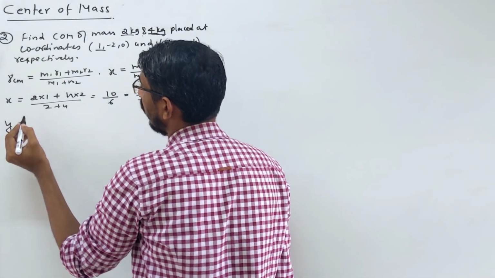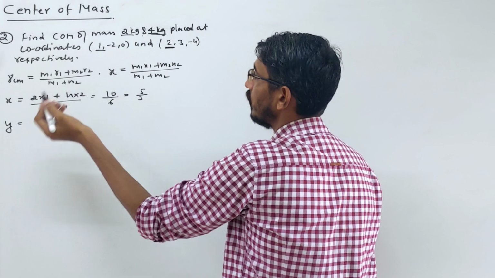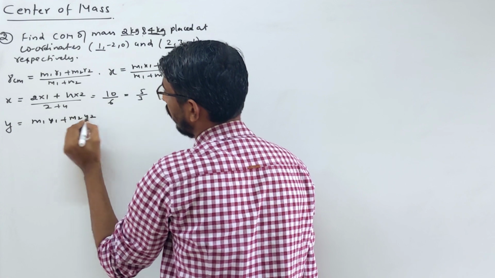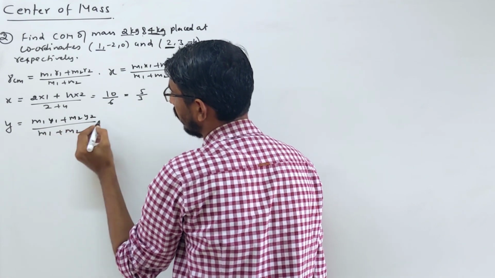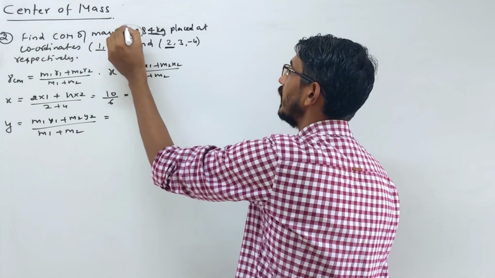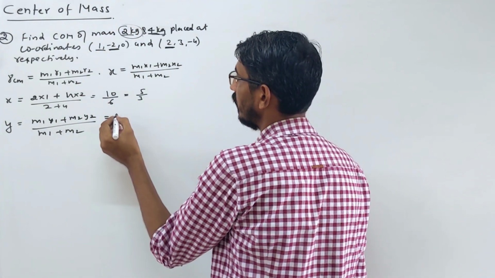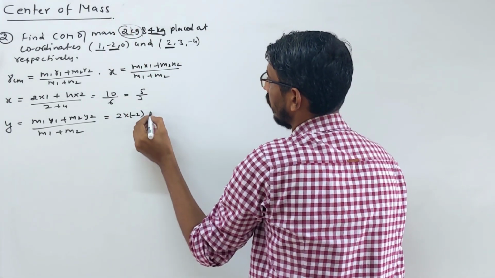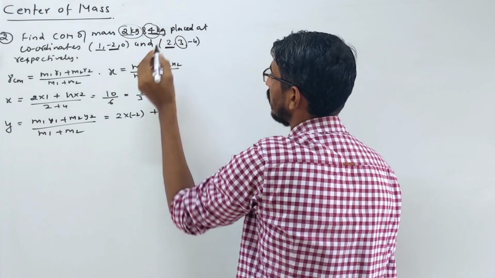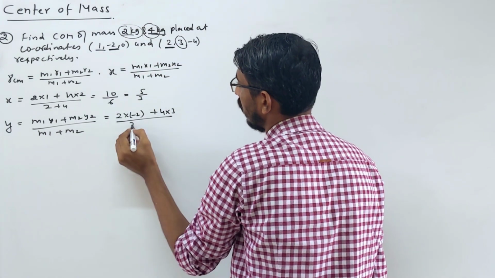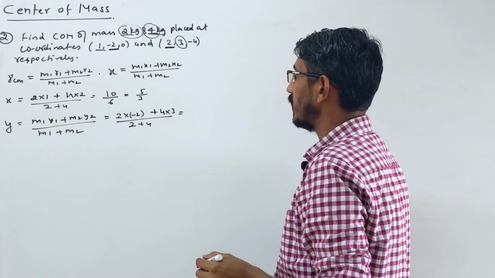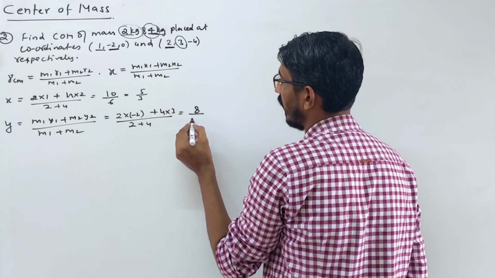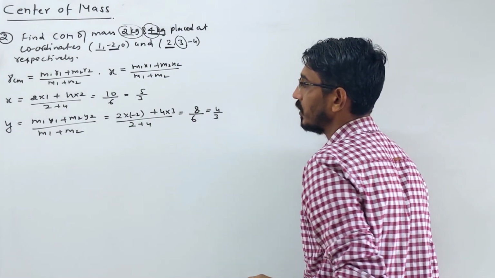The same way you will find the y coordinate: (M1 y1 plus M2 y2) upon (M1 plus M2). Mass 1, 2 kg, into y coordinate minus 2, so 2 into minus 2. You need to be careful with plus and minus. M2, 4 kg, into y coordinate 3, so 4 into 3, divided by 2 plus 4. So this becomes 12 minus 4, which is 8, 8 by 6, so 4 by 3. That's your second coordinate.